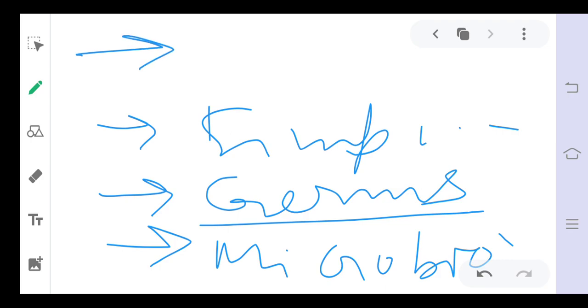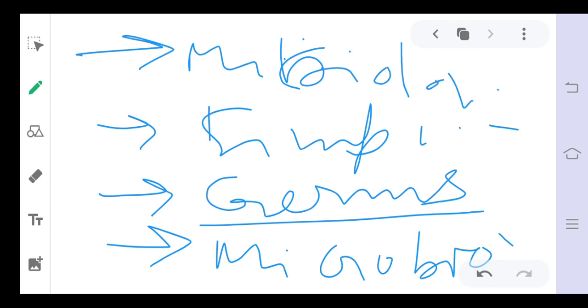And the scientists who study microorganisms are called microbiologists. Okay, students, so this is the introduction of microorganisms, their location, how they were discovered, and the branch of science in which we study them. Students, tomorrow we will discuss about